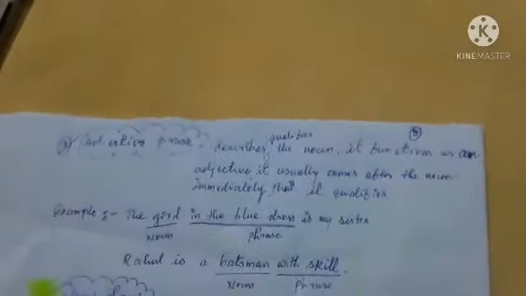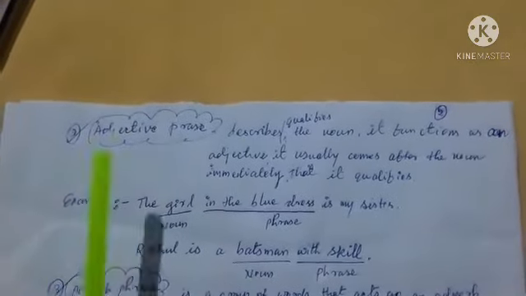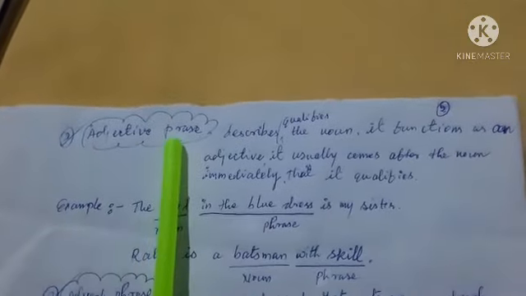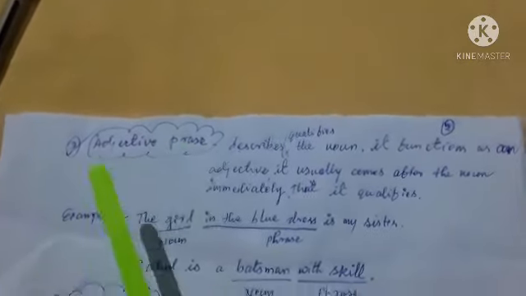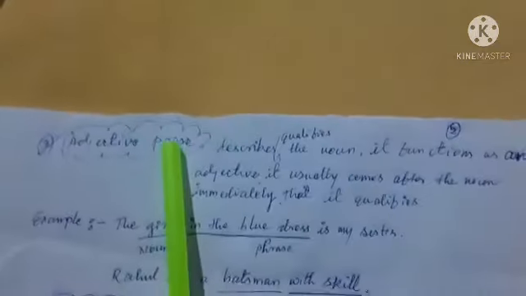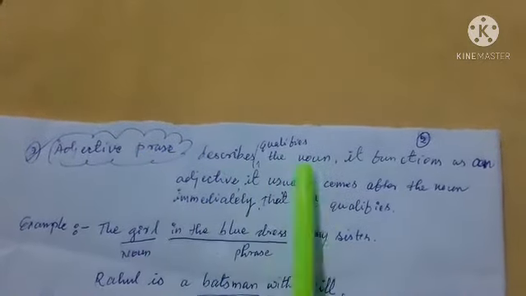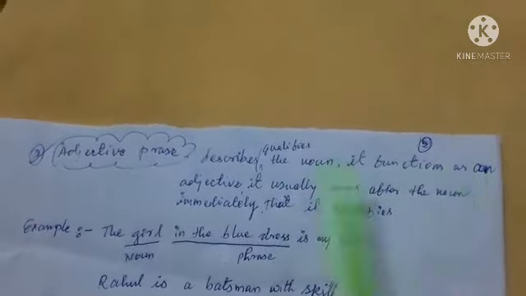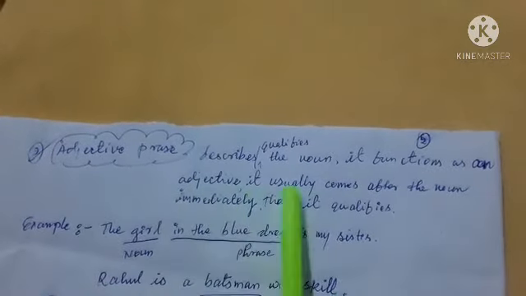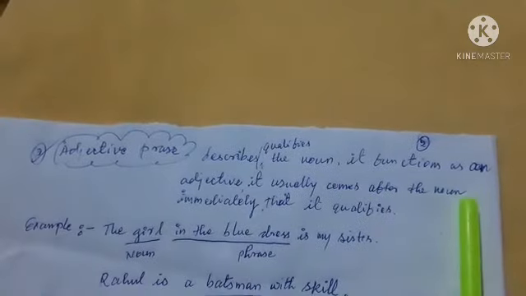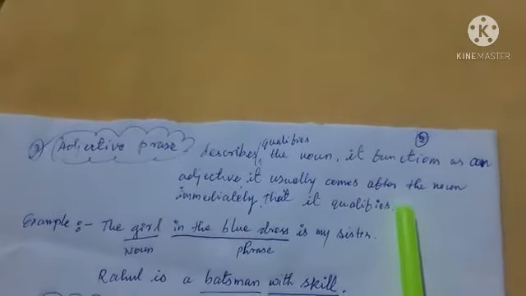Alright. After we have seen about noun phrase, let us look at the second type of phrase, that is adjective phrase. So what is adjective phrase? Adjective phrase describes or qualifies the noun. It functions as an adjective. It usually comes immediately after the noun that it qualifies.